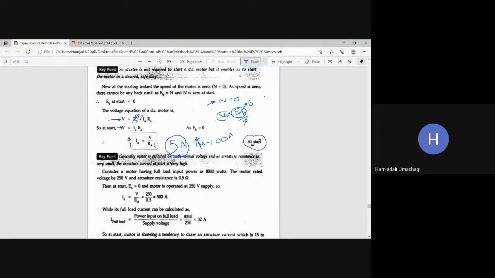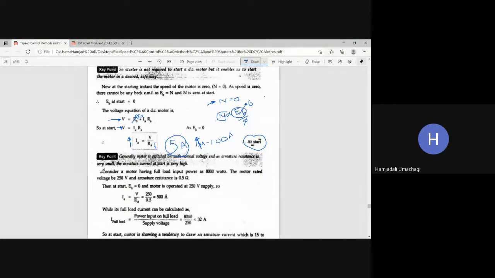Okay, so in order to show that the machine is going to draw high current, we are going to take one example here. Generally the motor is switched on with normal voltage, and as armature resistance is very small, armature current at the time of starting is very high. As I told you, if armature resistance is very small, then armature current will be very high.